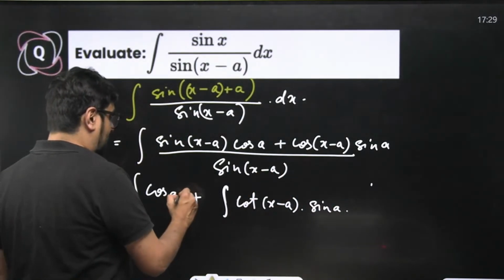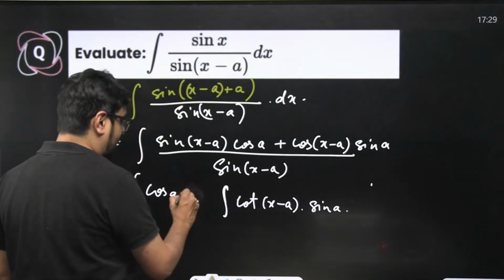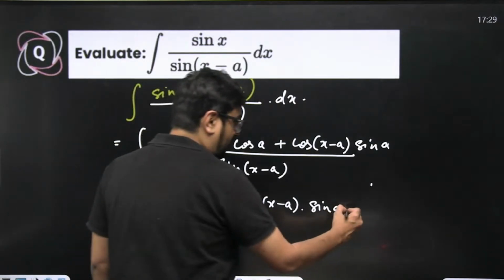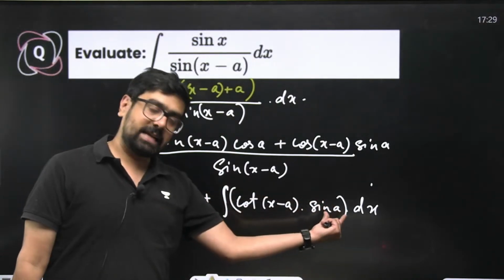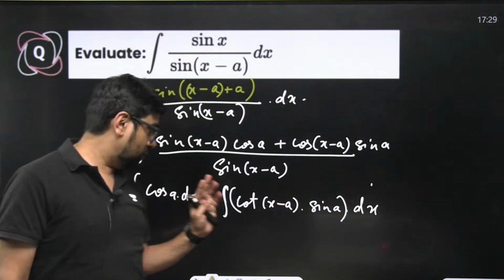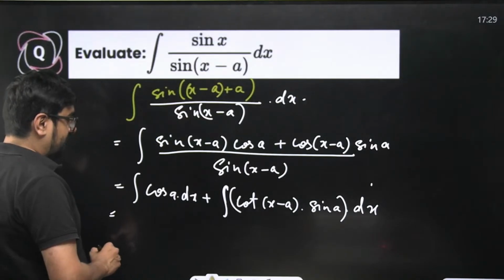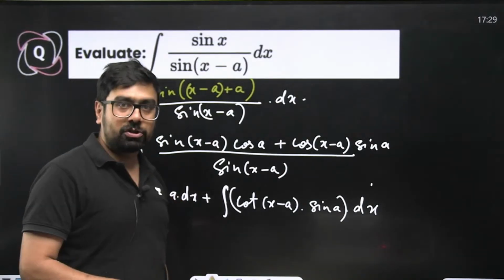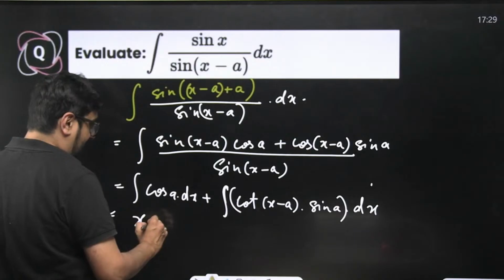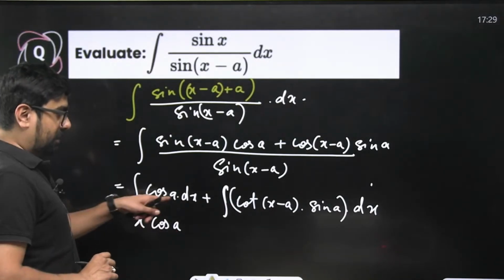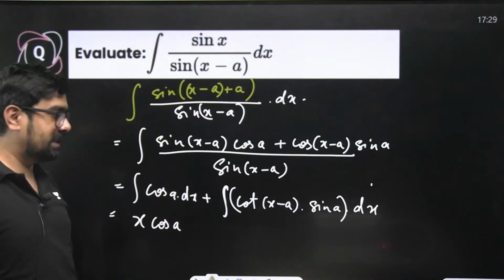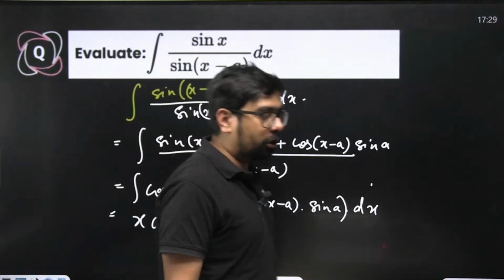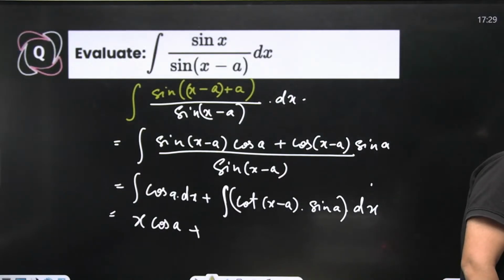Now, you see, what are we integrating with respect to? We are integrating with respect to x. Correct? Here everywhere dx is there. So if dx is there, do you agree that sine a is going to be a constant? Constant comes out, not a problem. Cos a integral, we know cos a also a constant. So cos a will come out and we'll have x cos a over here, because 1 dx integral will become x. What will become of cot of x minus a?